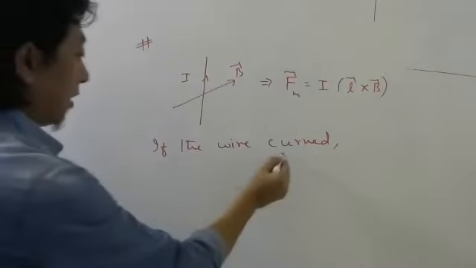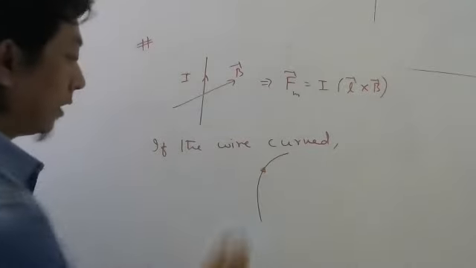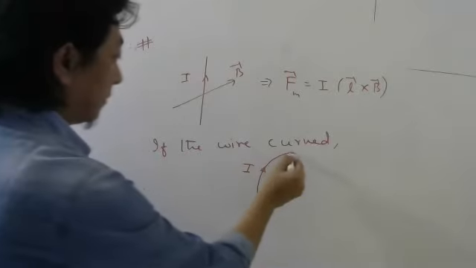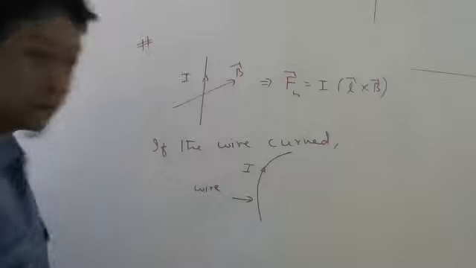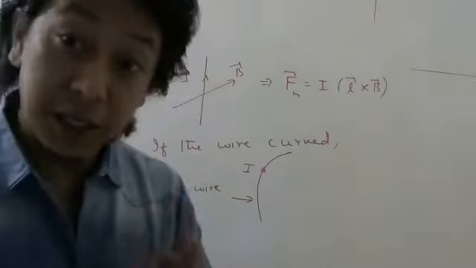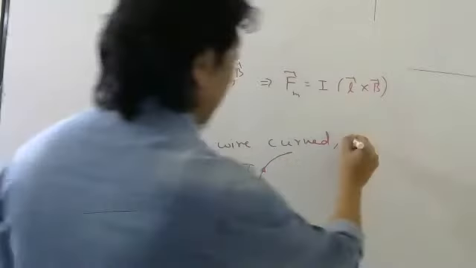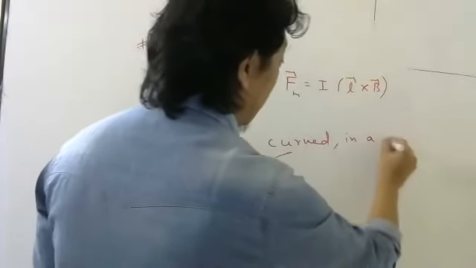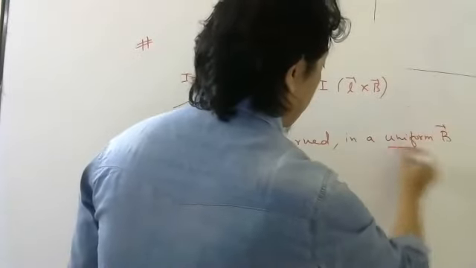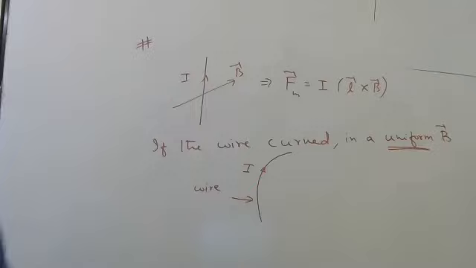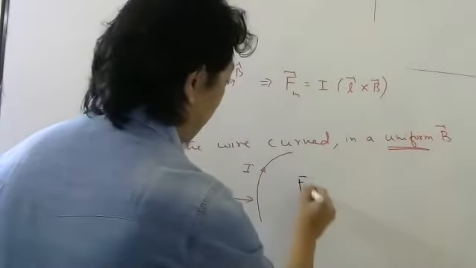So if your wire is curved like this, and it carries a current I. Look carefully. This is your wire. So if the wire is curved and it carries a current I, and I apply in a, this is very important, uniform magnetic field.